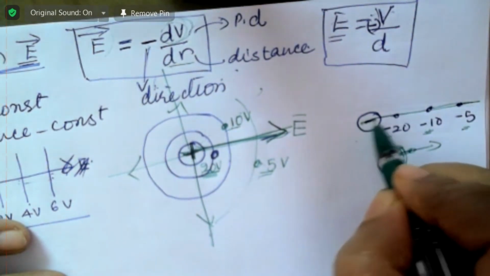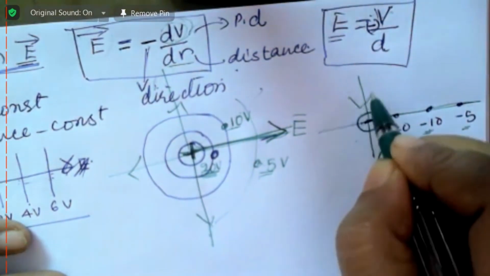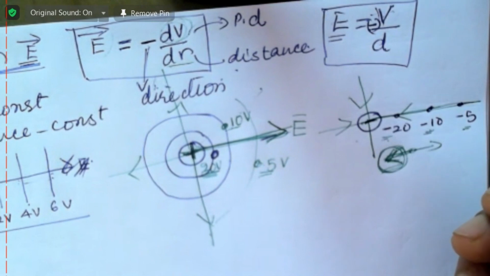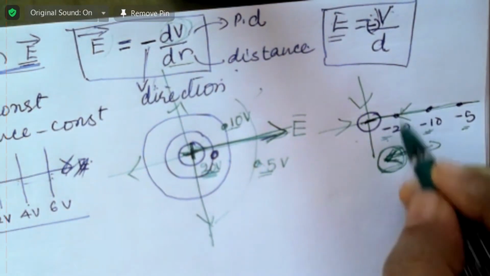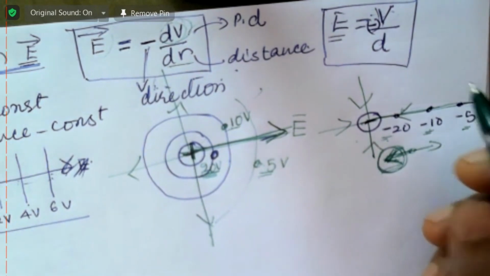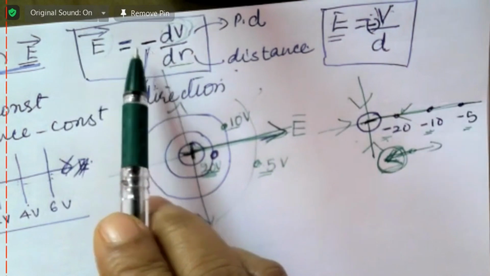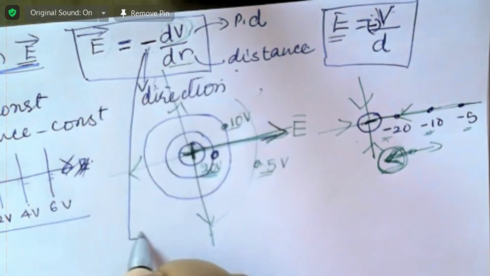Now you think about a negative charge. What is the direction of the electric field? Towards the negative, right? I was always telling towards the negative. See, this is same as this one. This is same as this one. That is what it shows.